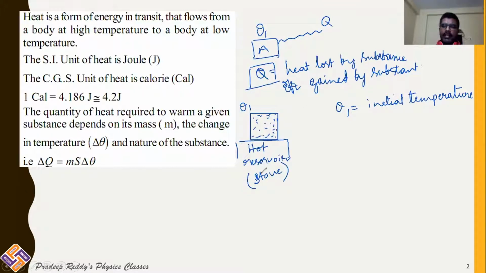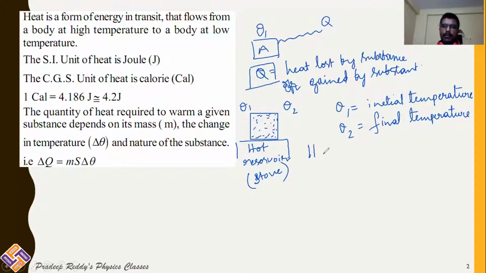When you place this substance on the stove, the stove will provide heat energy to the substance. Finally, it will increase its temperature to θ2. This is the final temperature. How are you able to tell that heat is absorbed in this case? Because the temperature of the substance has increased from θ1 to θ2. If θ2 is greater than θ1, then we say that the substance is absorbing heat energy.